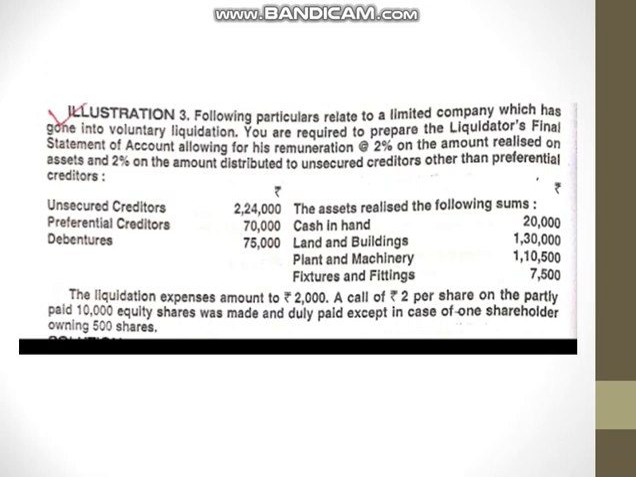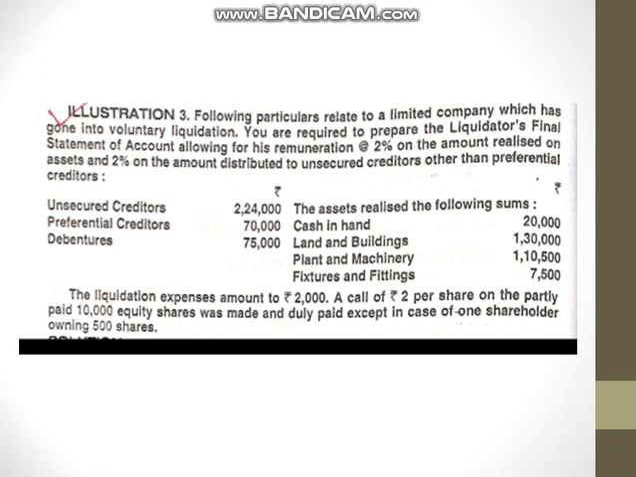Here the company is going through a voluntary liquidation, and we are requested to prepare the liquidator's final statement of account. The remuneration paid to the liquidator is 2% of assets realized amount and 2% of amount distributed to unsecured creditors other than preferential creditors. You can see below that the amounts realized for assets and the unsecured creditors, preferential creditors, etc. amounts were also given in the question.